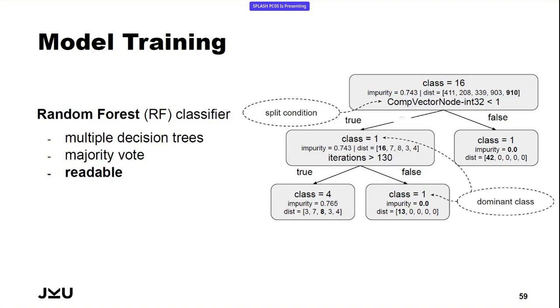For each of our nodes we have the dominant class, and for the leaf nodes, the dominant class would mean that a data point, when following all the paths through the tree, would end up in this or that leaf node. The dominant class would be the predicted value, basically. And the lower the impurity in these leaf nodes, the better, because we could split the training data in a good way if the impurity is very low.